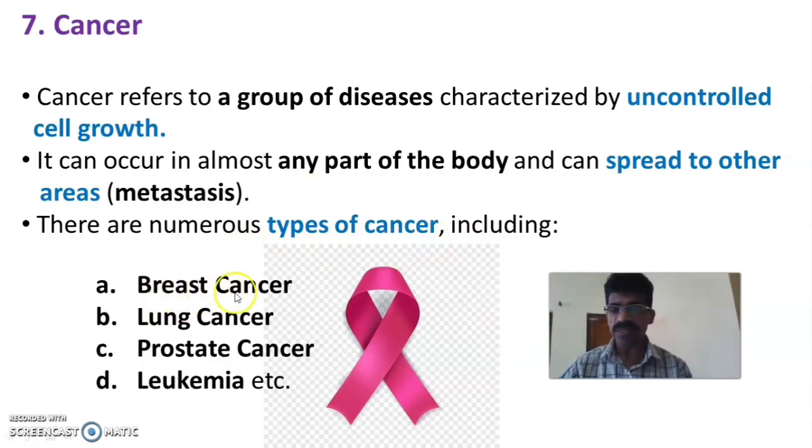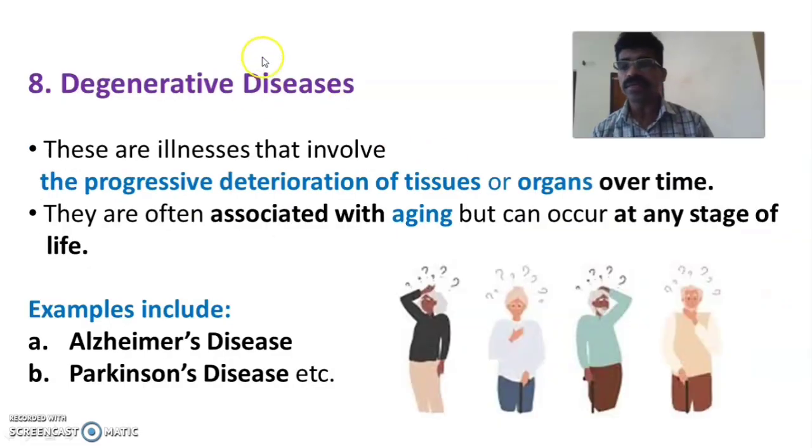From that, the most important are breast cancer, lung cancer, prostate cancer in males, and leukemia, a blood-related cancer. So cancers are a group of diseases characterized by uncontrolled growth of various cells or tissues in a particular place. It may occur in any part of the body, and it may spread to other tissues or organs, that is called metastasis. The eighth classification of illness or disease is called degenerative diseases. These are illnesses that involve progressive deterioration of the tissues or organs over time.